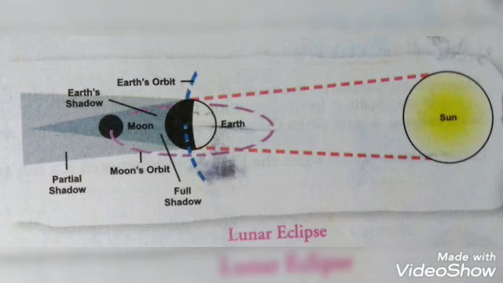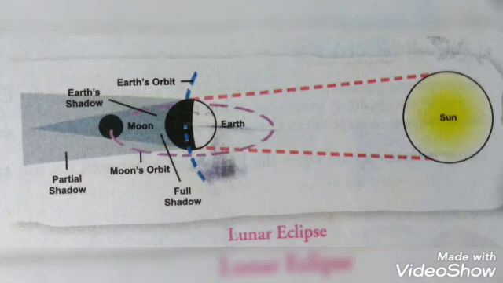Solar and lunar eclipse. Now you might have heard, children, we say Chandra Grahana and Surya Grahana. Solar eclipse means Surya Grahan. Lunar eclipse means Chandra Grahan. And on which day does a solar eclipse occur? A solar eclipse occurs on the new moon day, and a lunar eclipse occurs on the full moon night.